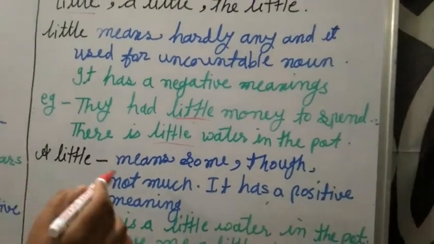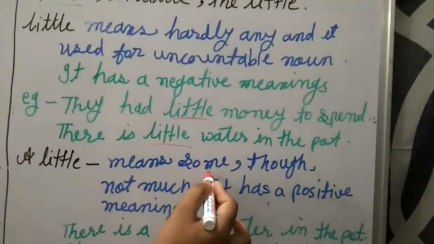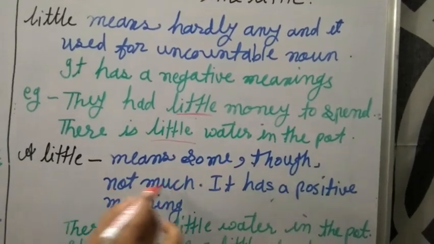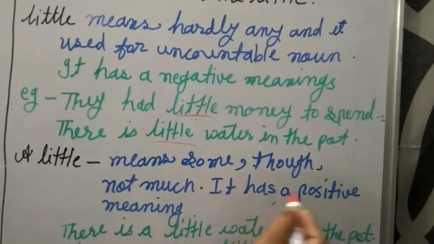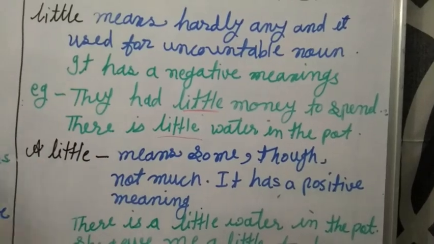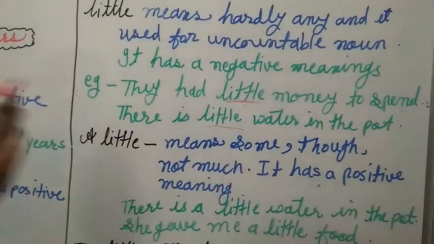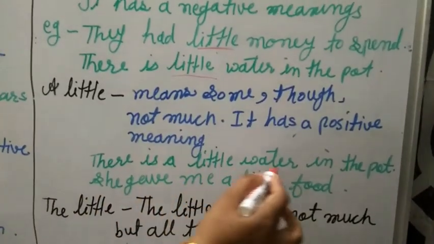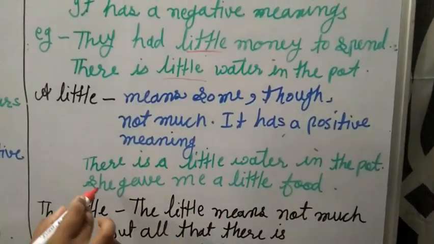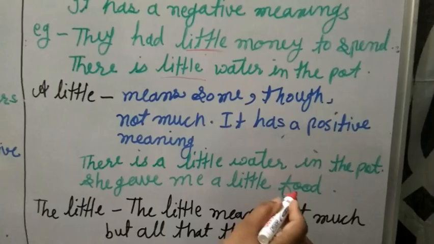A little means some, though not much. It has a positive meaning. Same, but it is used with uncountable nouns, while a few is used with countable nouns. There is a little water in the pot. She gave me a little food.